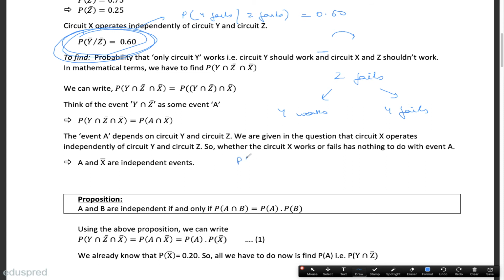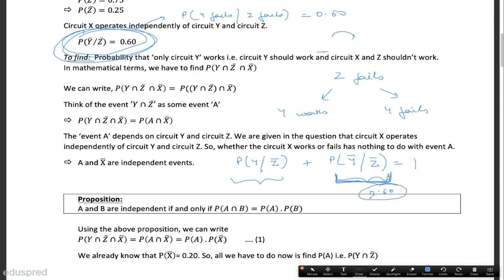That means the probability of y working given that z has failed, plus the probability that y is not working given that z is also not working, is equal to 1, because one of these two events has to happen. So the sum of the probabilities of these two has to be equal to 1. We are already given the second part: the probability that y fails given that z has already failed is equal to 0.60.